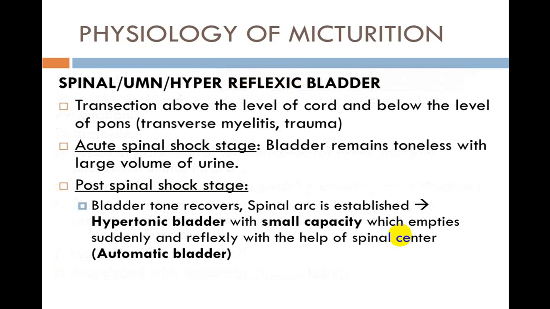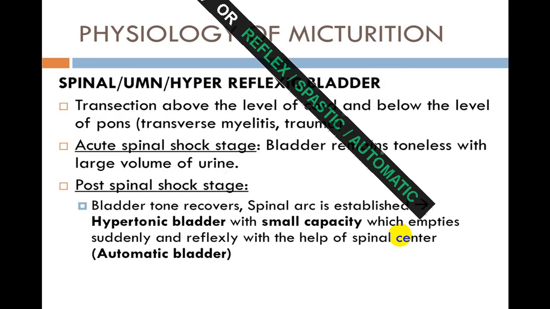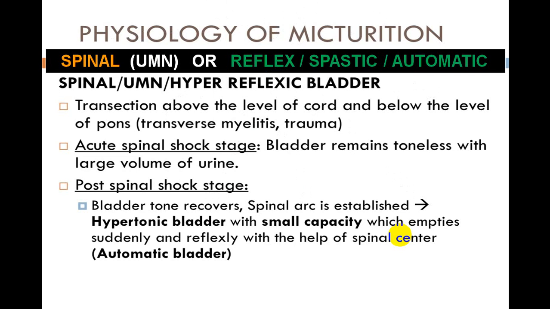Now in the spinal cord variety, which is damage above S2 up to the cervical segment, we call it the spinal cord variety or upper motor neuron variety, or hyperreflex bladder, spastic bladder, or automatic bladder. Here you can have two common groups: acute spinal shock and post spinal shock stage. In the acute spinal shock state, the bladder remains toneless and retains a large volume of urine, while in the post-spinal shock stage, bladder tone recovers.